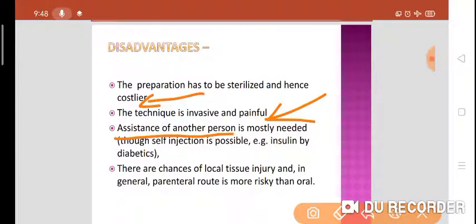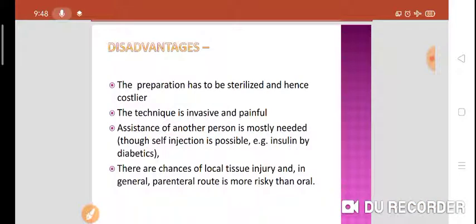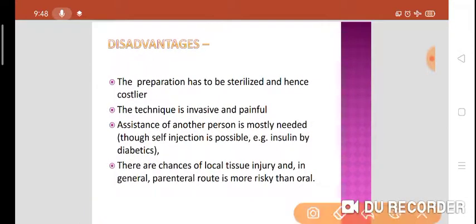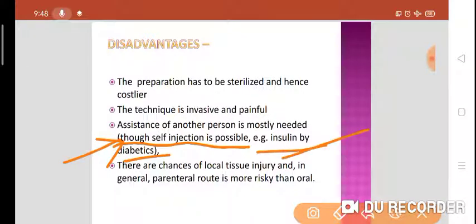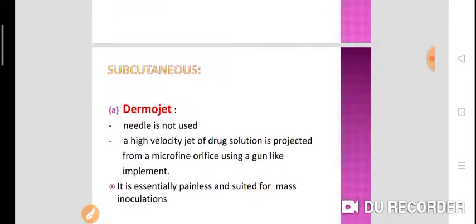Assistance of another person is mostly needed. Self-injection is not possible with intramuscular, intravenous, and intradermal routes. Only you can inject the subcutaneous injection, for example, insulin by diabetics. Self-injection is possible in case of the subcutaneous route. In general, there are chances of local tissue injury, and the parenteral route is riskier than the oral.